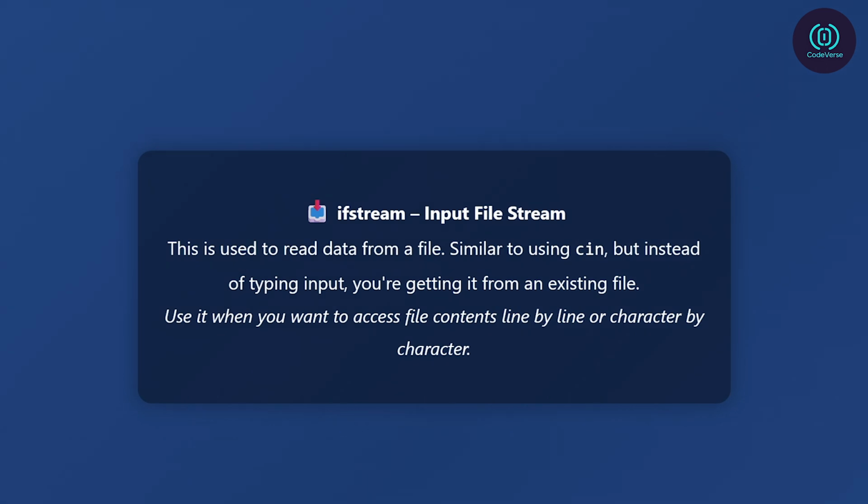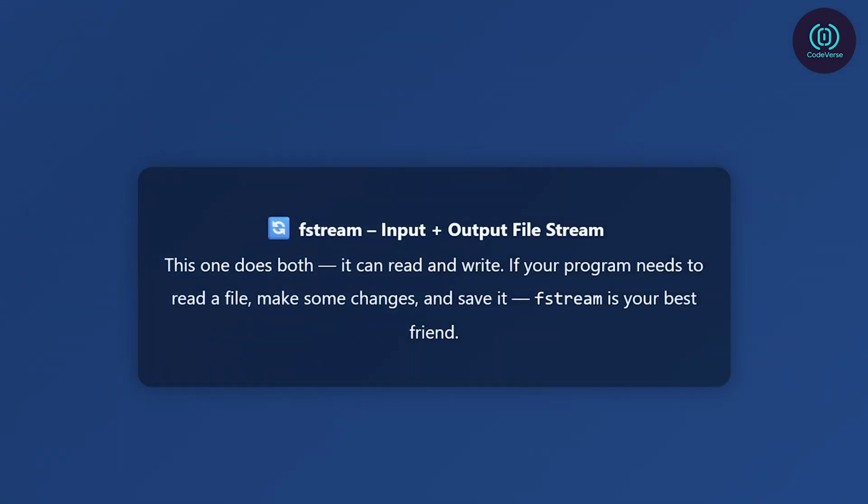Ifstream, input file stream. This is used to read data from a file. Similar to using cin, but instead of typing input, you're getting it from an existing file. Use it when you want to access file contents line by line or character by character. Fstream, file stream, input plus output. This one does both, it can read and write. If your program needs to read a file, make some changes, and save it, fstream is your best friend.